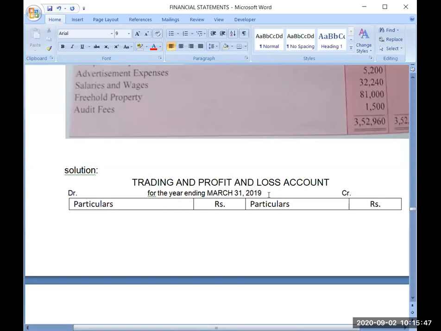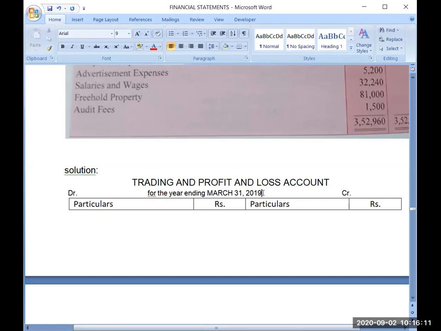You will move 1 year back or you will move 1 year ahead? My question is, I am again repeating my question.